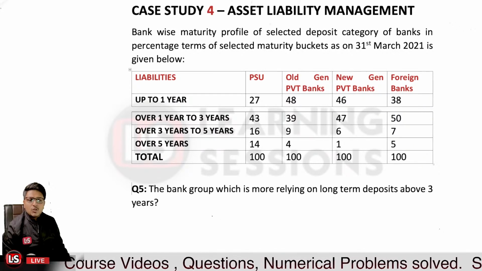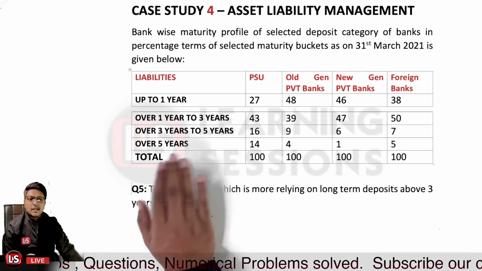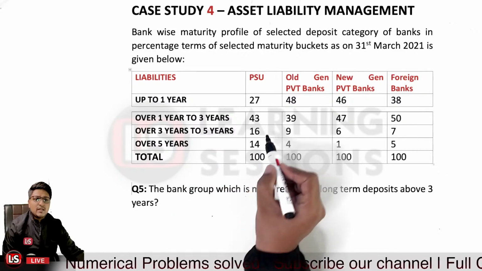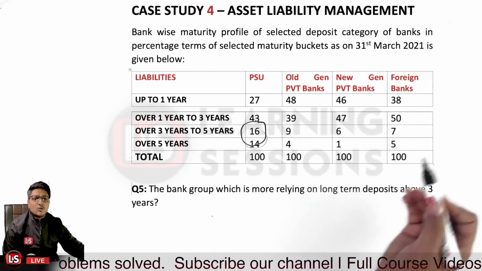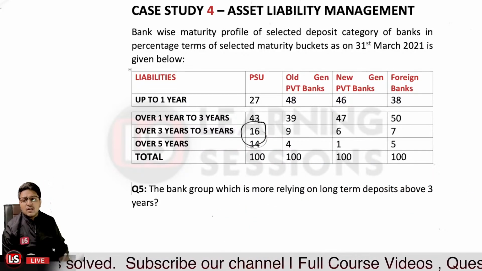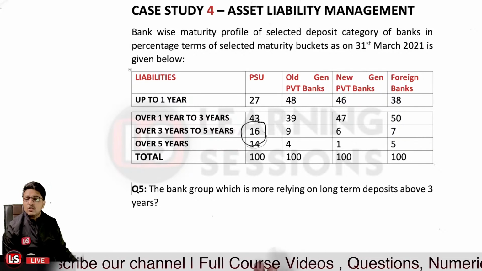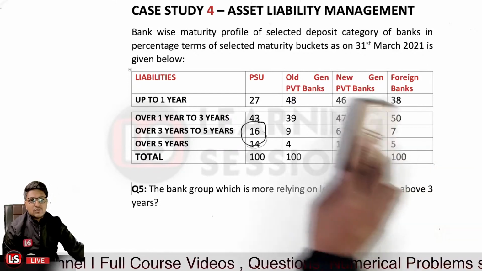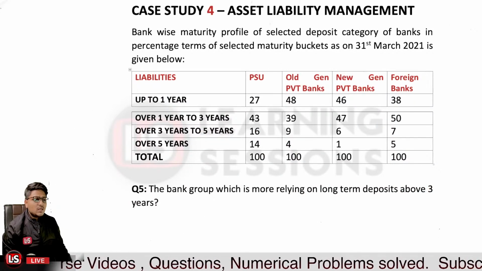So we will be considering two time horizons here, again over 3 years up to 5 years, and over 5 years. In case of PSUs, we have the most liabilities, equal to 30. Other than that, we have 13, 7, and 12 only. So PSUs are relying more on long-term deposits. That is the case related to asset liability management case study number 4.